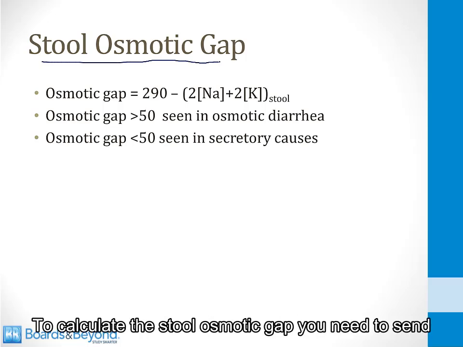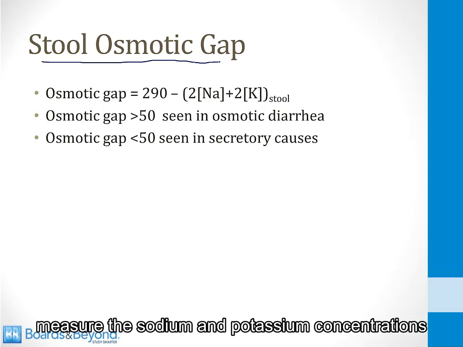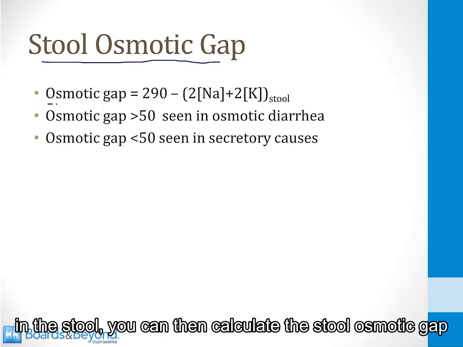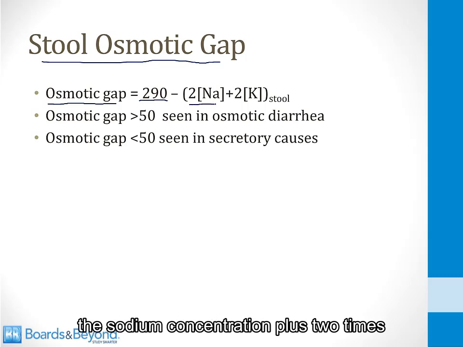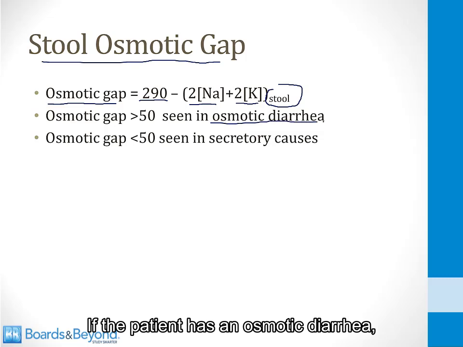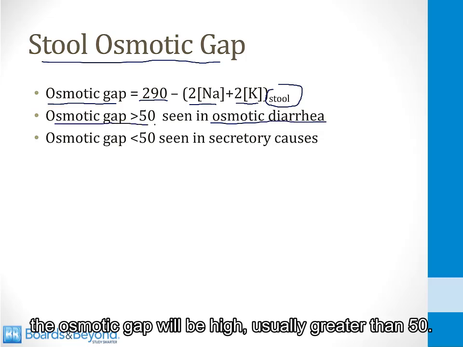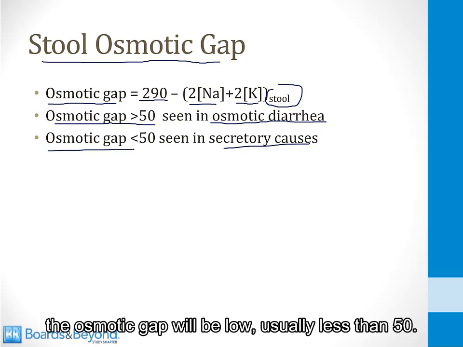To calculate the stool osmotic gap, you need to send a sample of stool to the laboratory and ask them to measure the sodium and potassium concentrations in the stool. You can then calculate the stool osmotic gap by taking 290 and subtracting 2 times the sodium concentration plus 2 times the potassium concentration in the stool sample. If the patient has an osmotic diarrhea, the osmotic gap will be high, usually greater than 50. If the patient has a secretory cause of diarrhea, the osmotic gap will be low, usually less than 50.